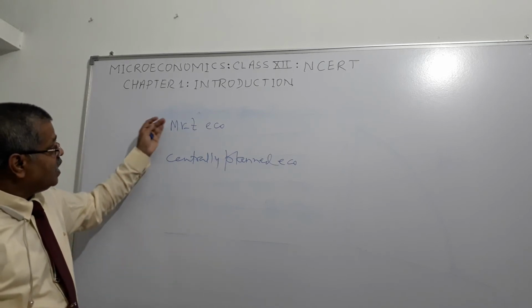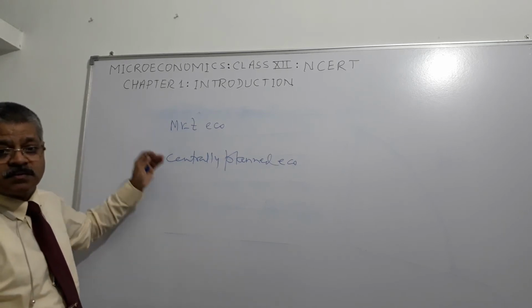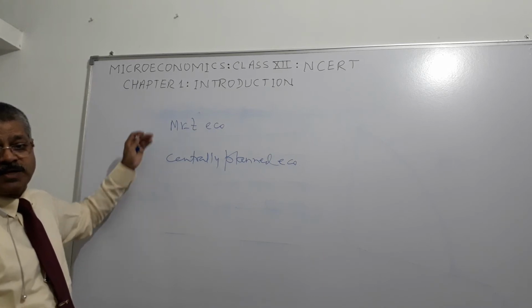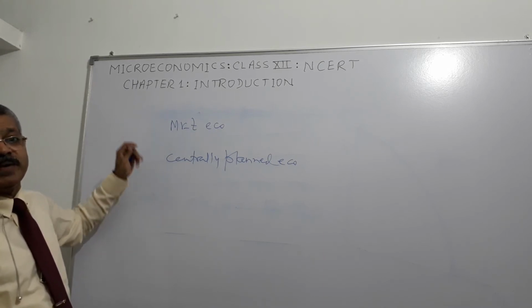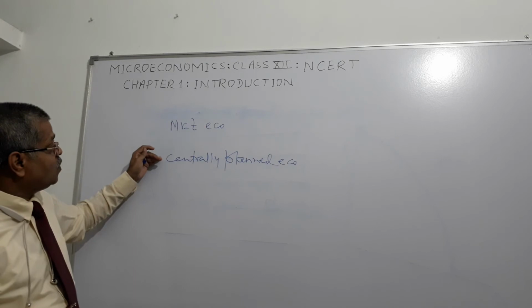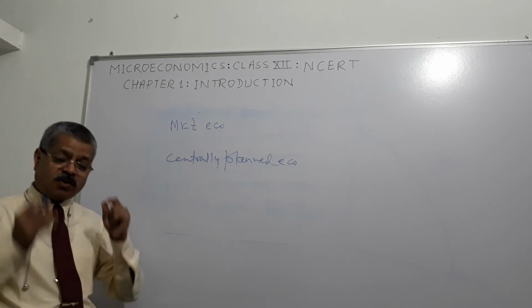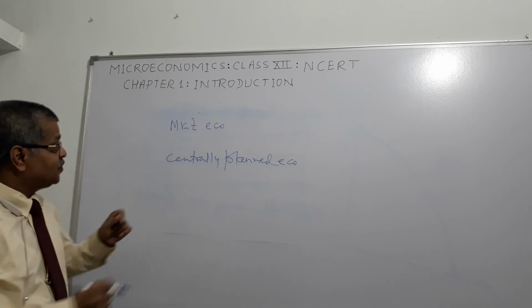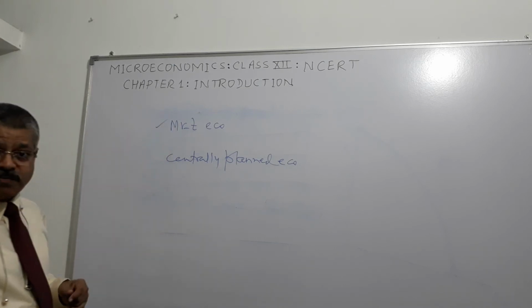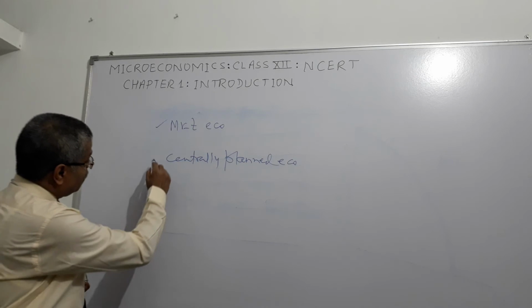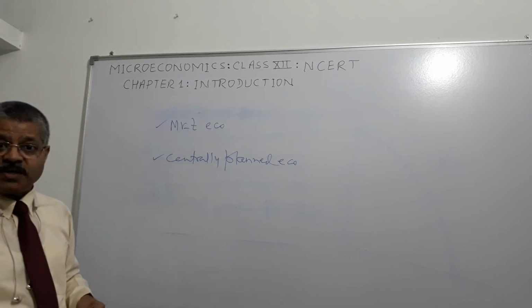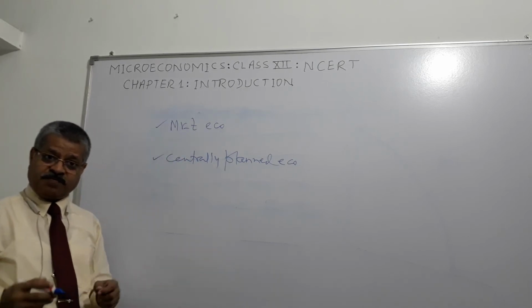We study how the different mechanisms function in India or how they function in Russia, right? In normative economics, we analyze whether this is more desirable for the Indian economy or whether this is more desirable for the Russian economy, right?